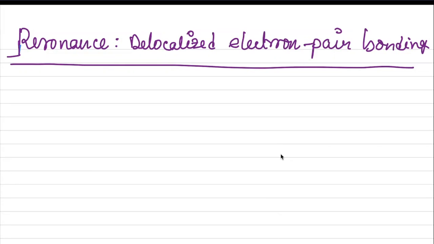They are fixed in a position. So only pi bonds can be delocalized. So resonance takes place because of the presence of pi electrons. This is the first thing.